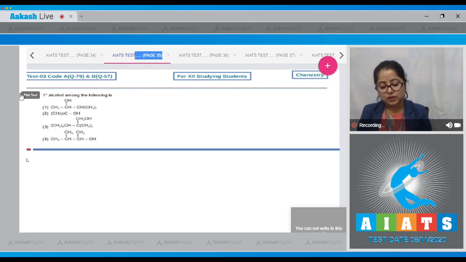So let's see in which case OH is attached to primary carbon. No, in this case carbon is 2-degree, in this case carbon is 3-degree, in this case carbon is 1-degree, in this case carbon is 2-degree. That means the correct answer is option number 3.